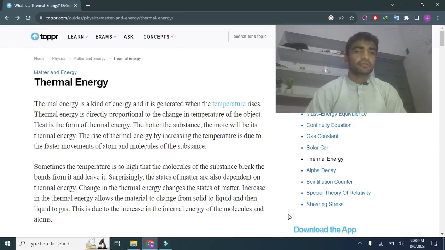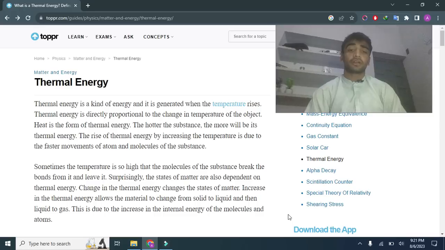Today our topic is thermal energy. Thermal energy is a kind of energy generated when the temperature rises. Thermal energy is directly proportional to the change in the temperature of the object. Heat is a form of thermal energy which is derived from the sun. The hotter the substance, the more thermal energy it has.